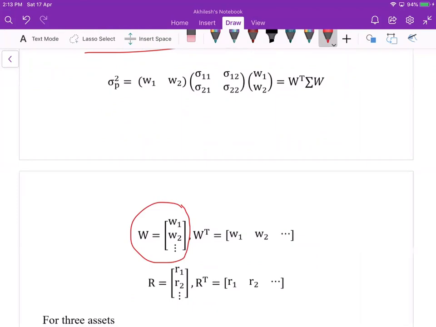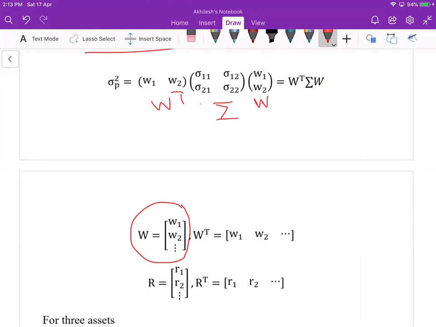So this is the W, and this is the covariance matrix, denoted as sigma over here, and this is the W transpose. When you multiply this matrix, it will be the same thing as we derived previously.